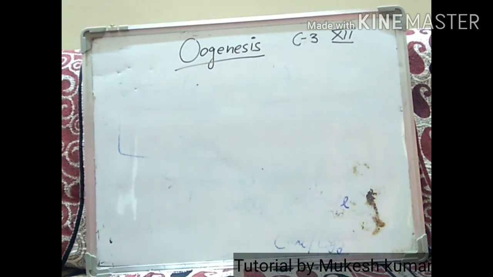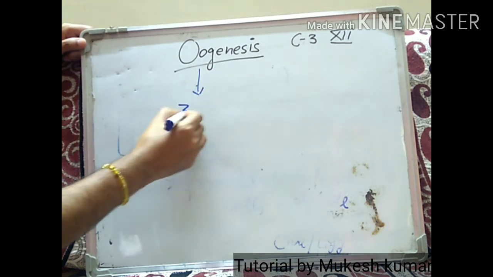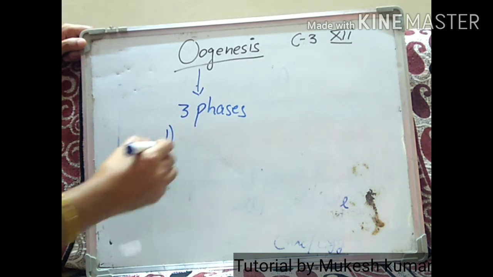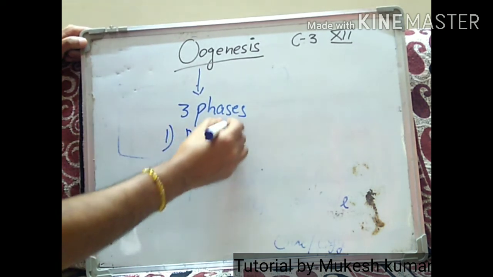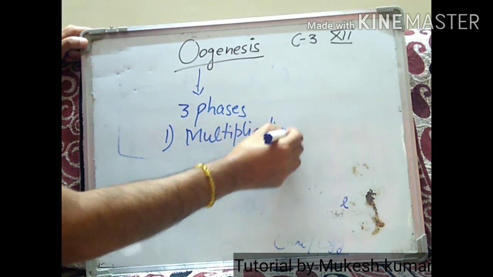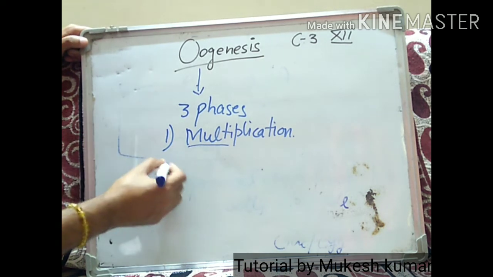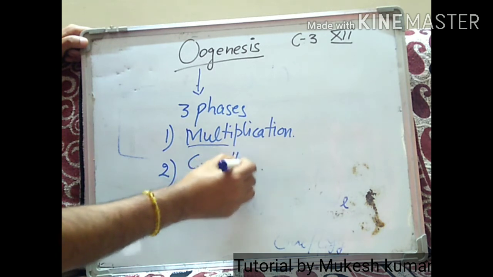This process of oogenesis takes place in 3 phases. The first phase is known as the multiplication phase. Obviously the name implies there will be multiplication of the cells. The second phase is known as the growth phase.